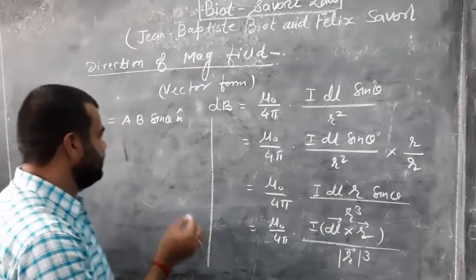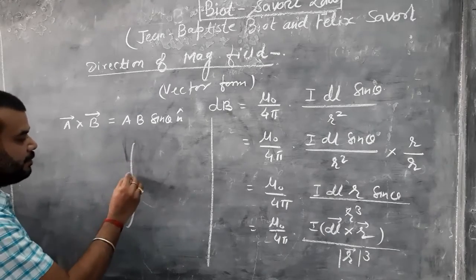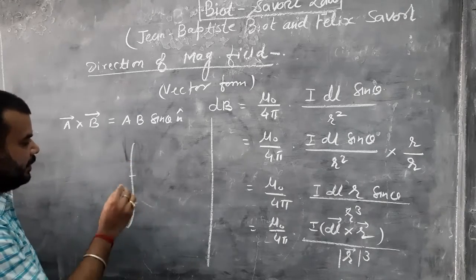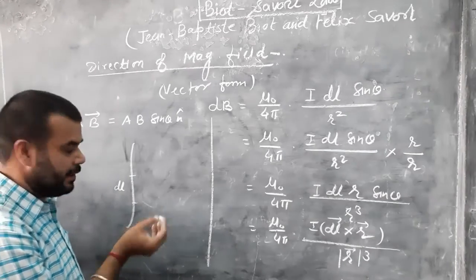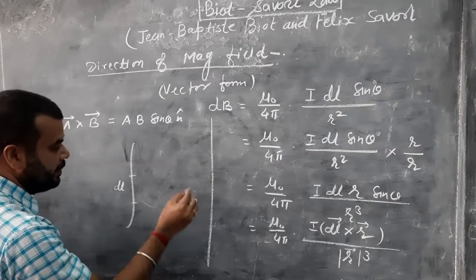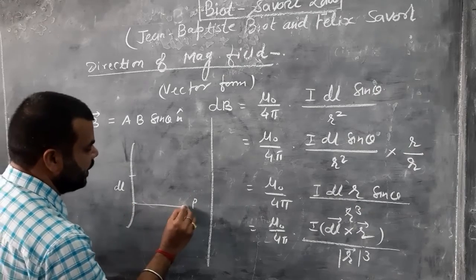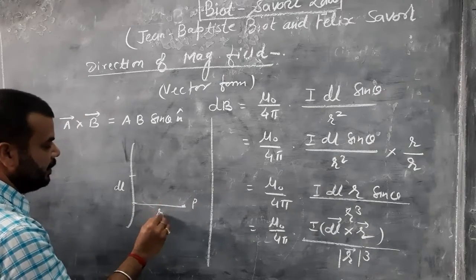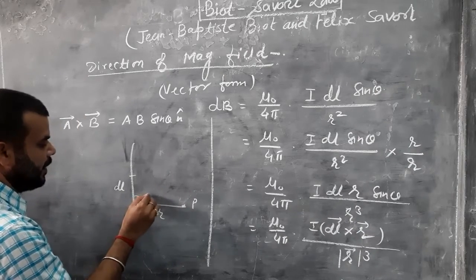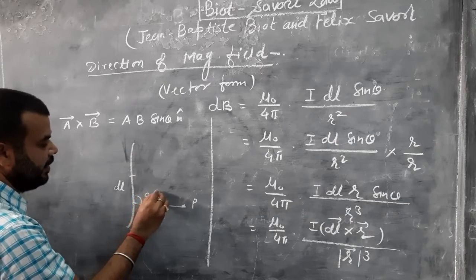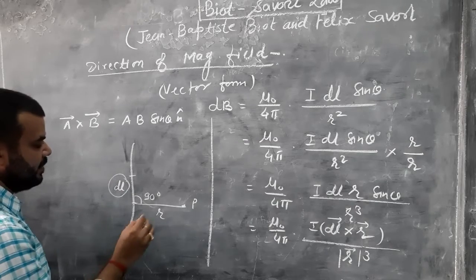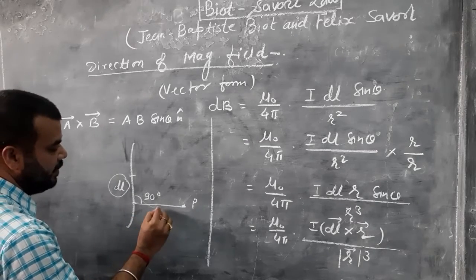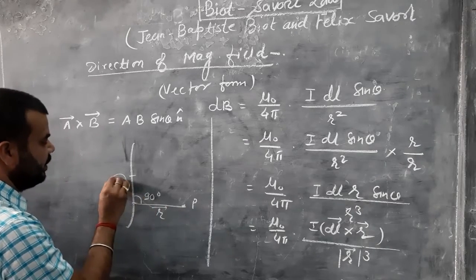Suppose I am taking an infinite conductor, this is the path element dl, and point P is placed at a distance r from the dl, and this angle is the maximum angle, it is 90 degrees. Now dl is along the y axis, r is along the x axis.